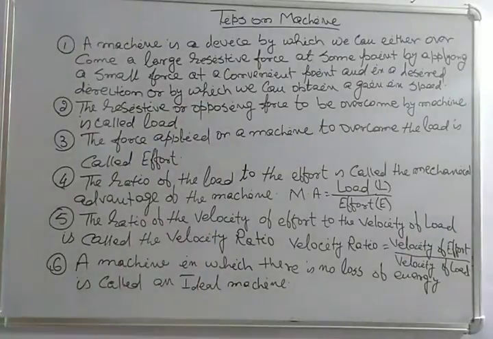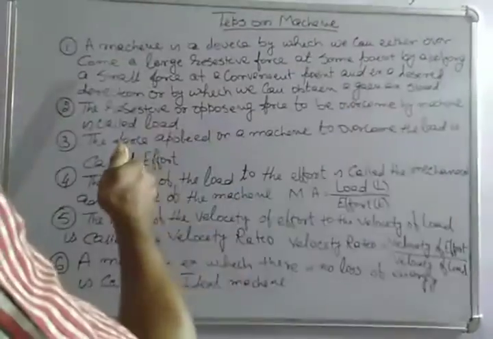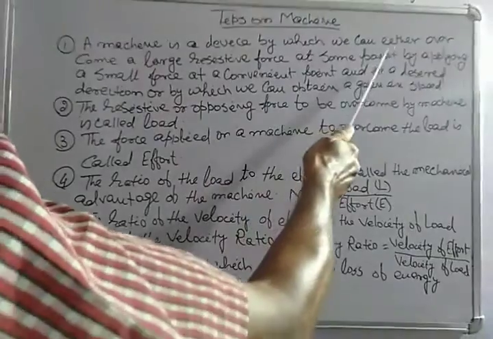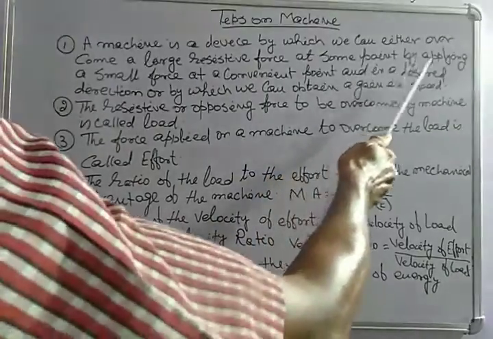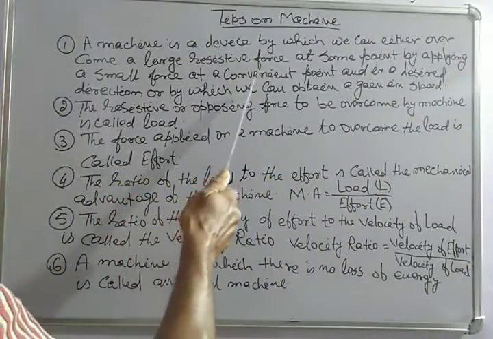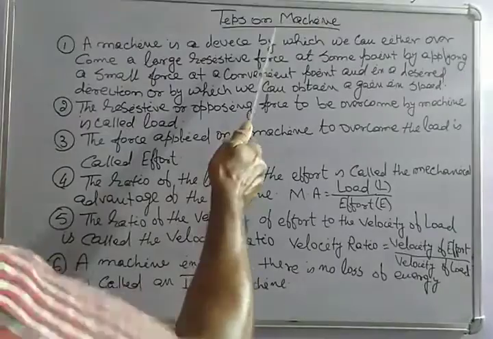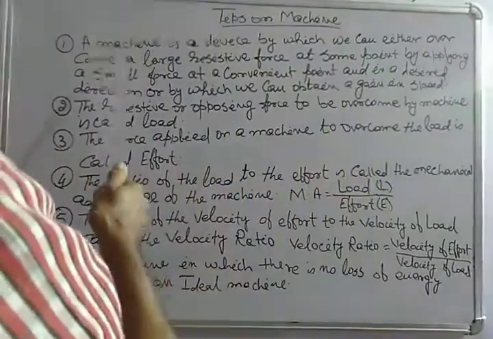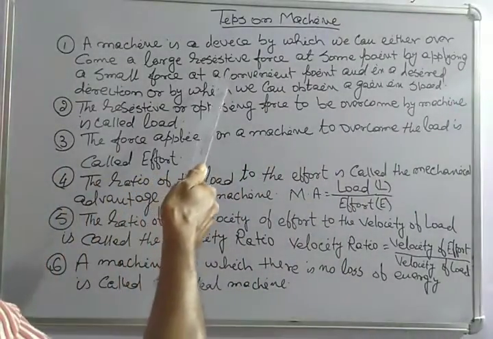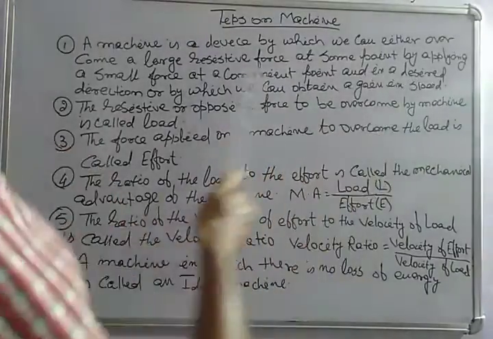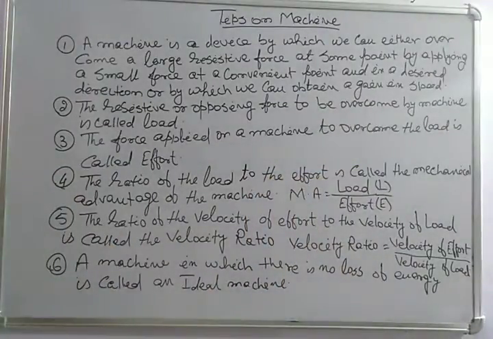What do you mean by machine? A machine is a device by which we can either overcome a large resistive force at some point by applying a small force at a convenient point and in a desired direction, or by which we can obtain a gain in speed.